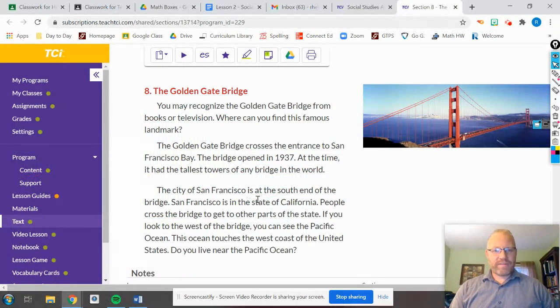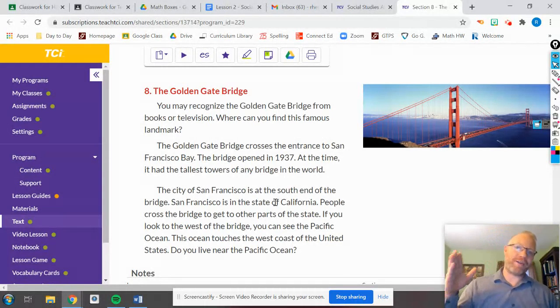The city of San Francisco is at the south end of the bridge. San Francisco is in the state of California. People cross the bridge to get to other parts of the state of California. If you look to the west of the bridge, you can see the Pacific Ocean. This ocean touches the west coast of the United States. Do you live near the Pacific Ocean?